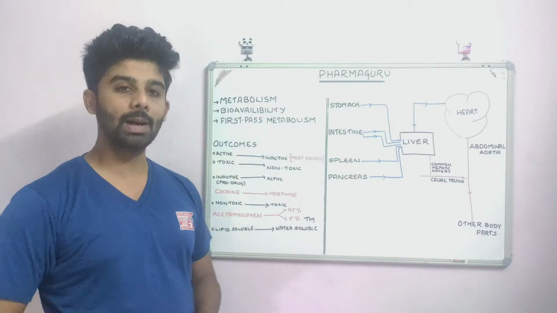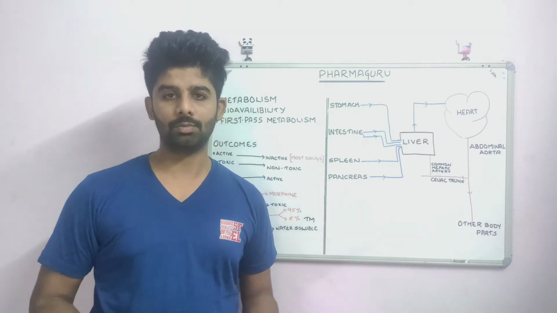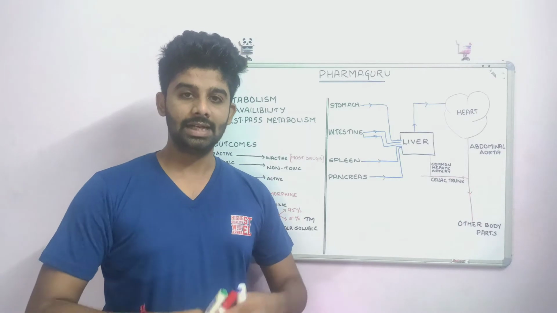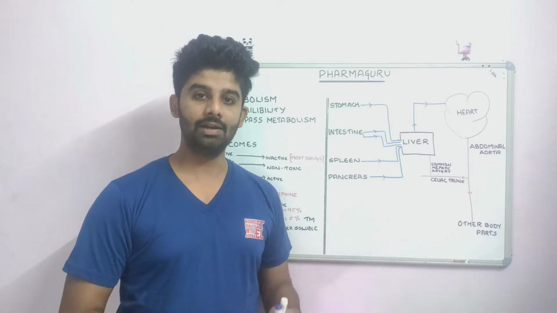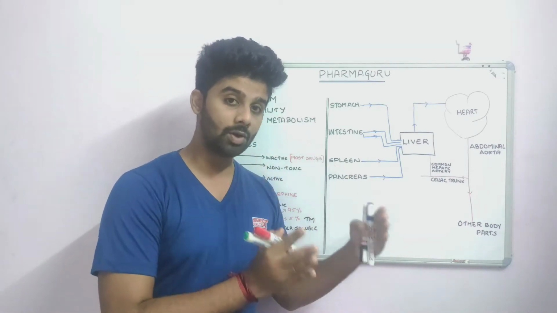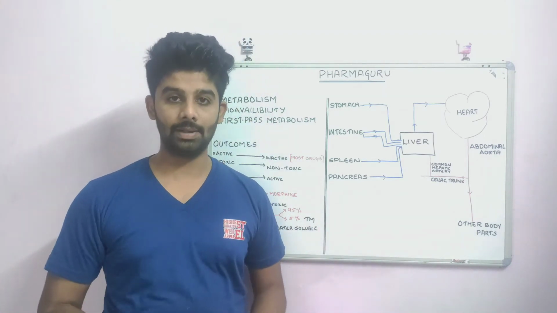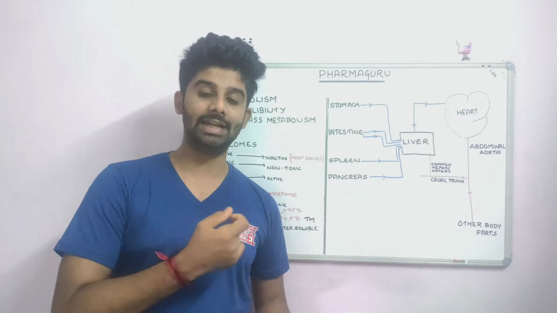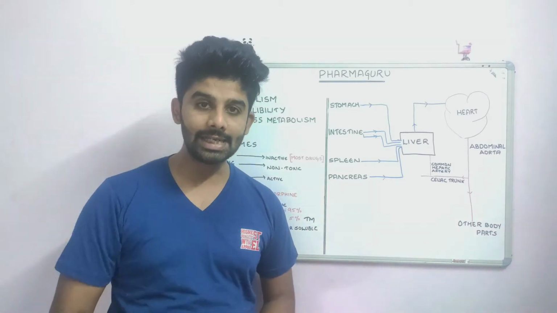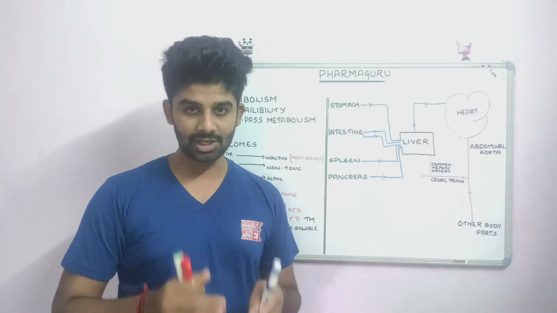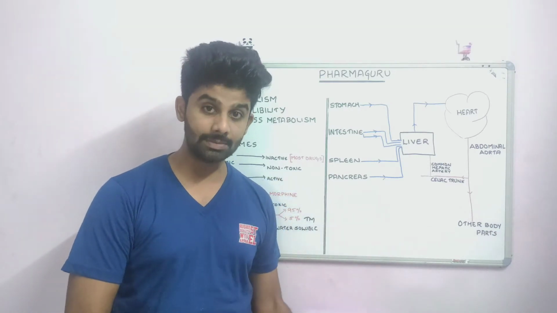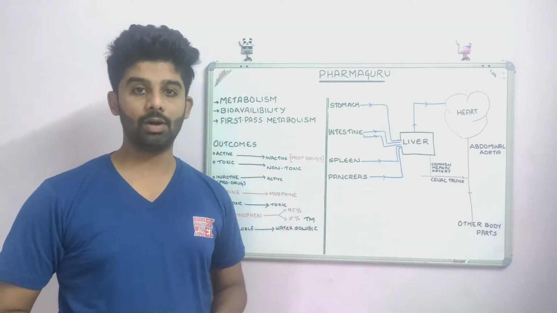The next term is bioavailability, and it's a very common term, right? Bioavailability is the fraction of the drug that we administer that enters the systemic circulation. Like if I'm taking a 100 mg tablet and only 80 mg of the drug enters my blood, then that 80 mg is the bioavailability. So the fraction of drug that enters the systemic circulation is defined as bioavailability.